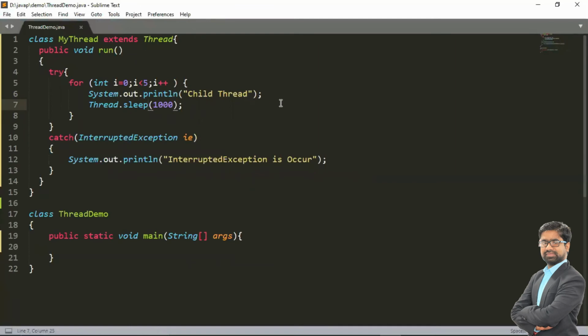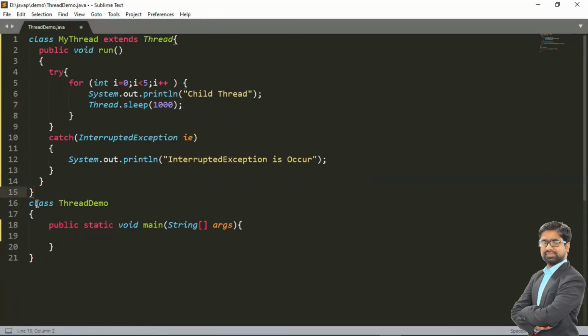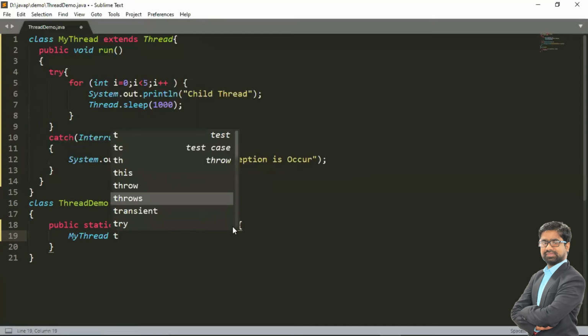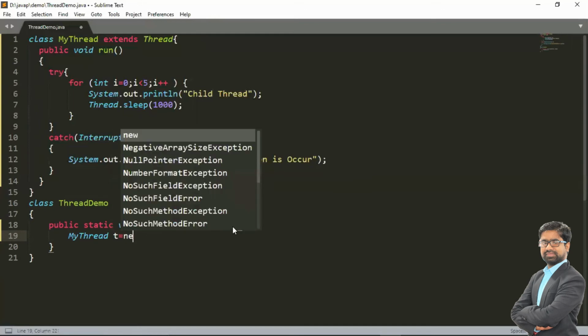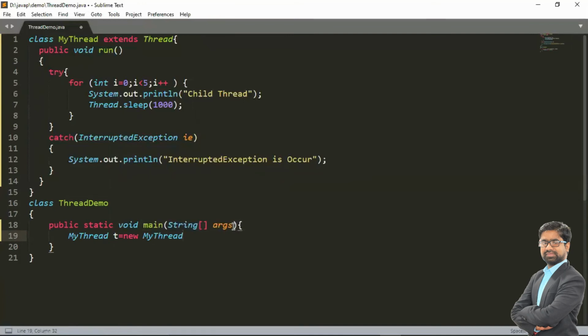Now the child thread is having a sleep method. So what happened in this case? Here the current thread goes to the sleeping state, and another thread gets the chance for execution. So I have to write the logic for the main thread now. In the main thread, InterruptedException may also occur, because we are going to use the sleep method here. So first create the MyThread object: MyThread t = new MyThread. The object is created.